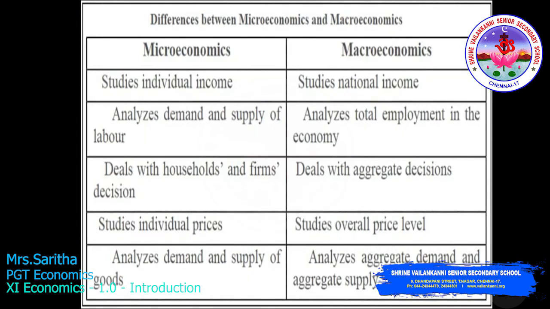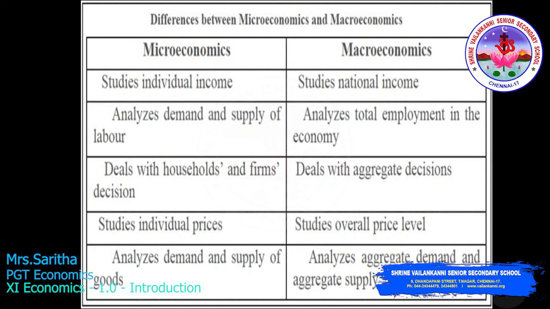Now, the difference between microeconomics and macroeconomics. Microeconomics studies individual income. Macroeconomics studies national income. Microeconomics analyzes demand and supply of labor. Macroeconomics analyzes total employment in the economy.